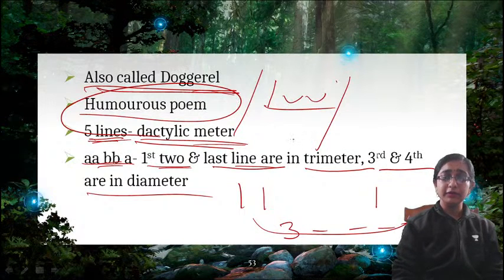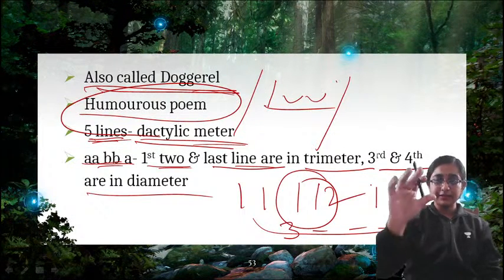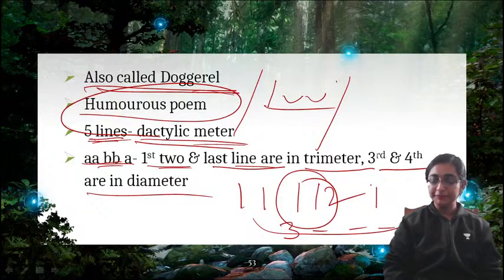And the third and fourth lines are disyllabic meter. Okay, so this is the division. So you should remember that limerick is a 5 line stanza form written in dactylic meter, and it is mainly used for writing humorous poems. Okay, very short poem, 5 lines, very short, right?